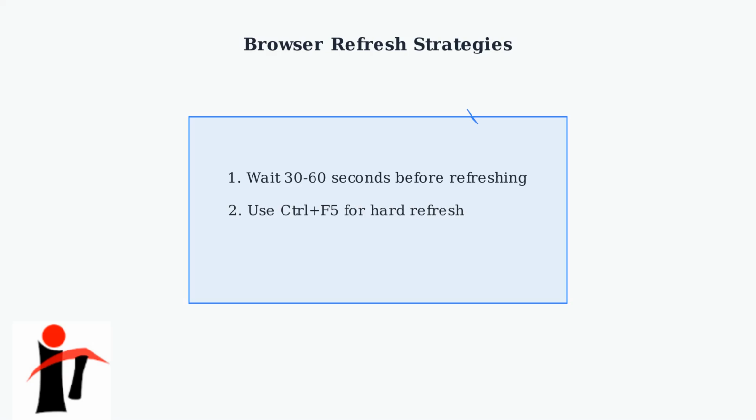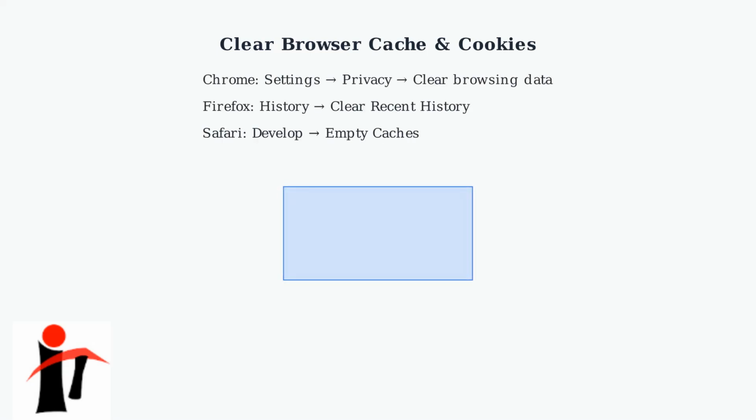For a more thorough refresh, use Ctrl plus F5 on Windows or Command plus Shift plus R on Mac. This forces your browser to reload all page elements from the server. Clearing your browser's cache and cookies can resolve conflicts that prevent proper page loading. Cached data might be outdated or corrupted. Each browser has its own method for clearing cache and cookies. The process typically involves accessing privacy settings and selecting the appropriate time range and data types to clear.